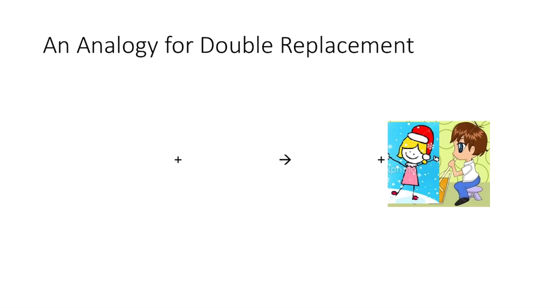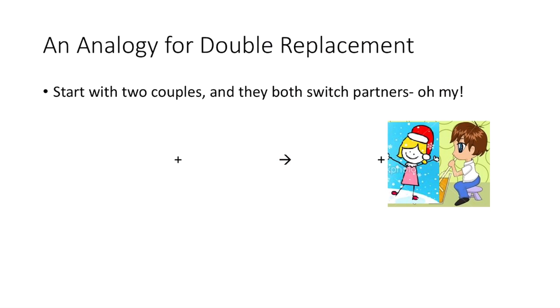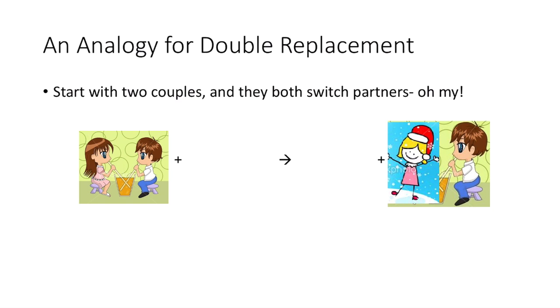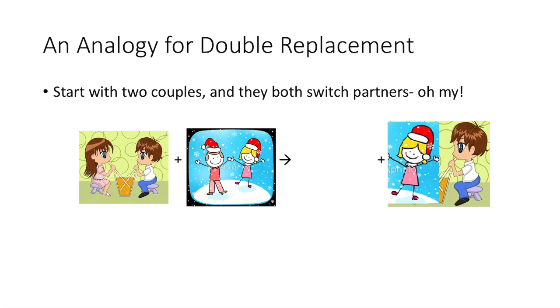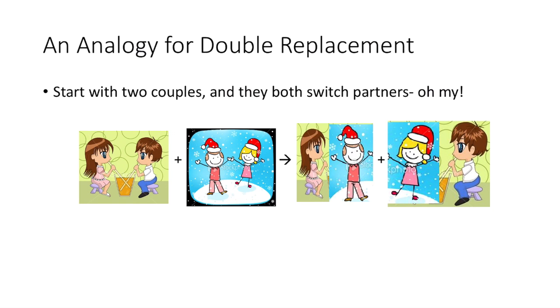Analogy for a double replacement reaction: start with two couples, they end up switching partners. Again, even more scandalous than the single replacement reaction. So couple one, couple two, we end up with swapped partners.